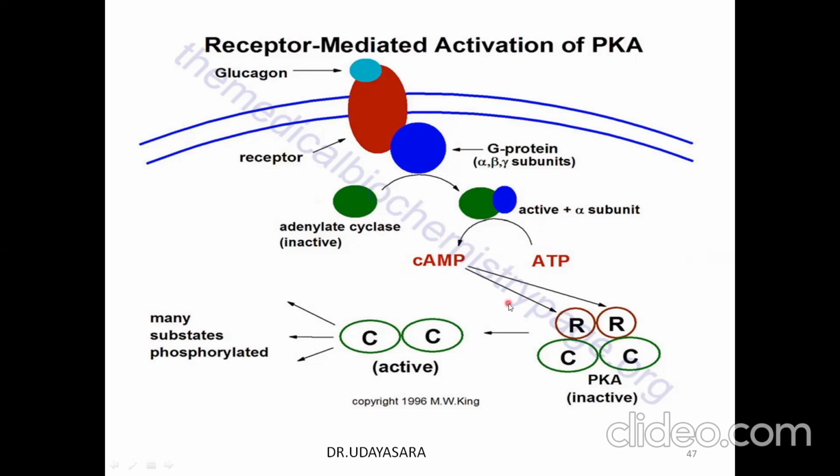This cyclic AMP will attach to the regulatory site, which removes it from the catalytic site. So this inactive pyruvate kinase will become active pyruvate kinase whenever the regulatory molecule is removed. Many substances are phosphorylated whenever the pyruvate kinase is activated. Thus, it mediates its effect.